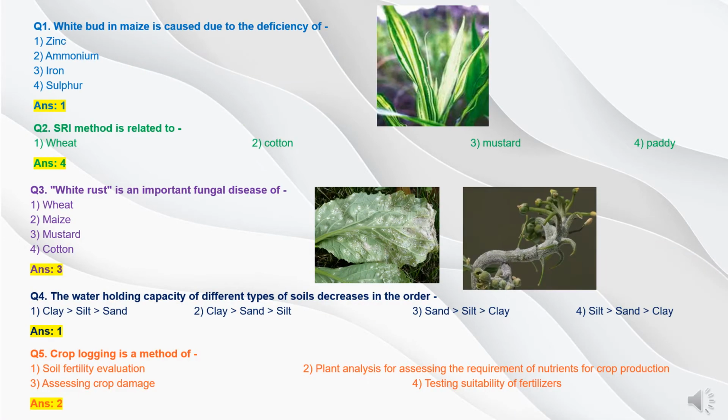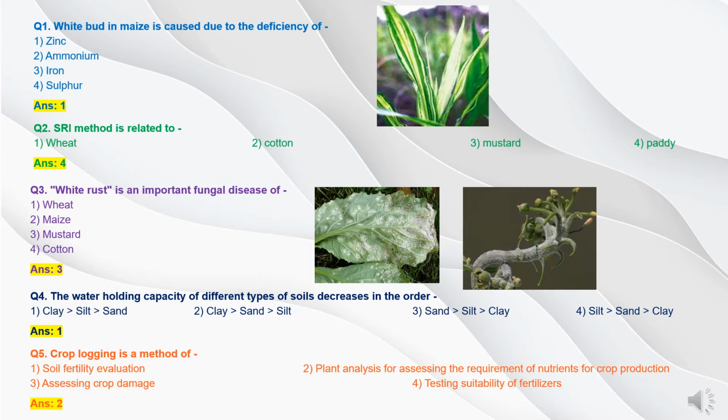Now question 1. White bud in maize is caused due to the deficiency of option 1 zinc, option 2 ammonium, option 3 iron, option 4 sulfur. First, to know about white bud in maize. White bud in maize is caused by zinc deficiency, where pale yellow chlorotic zones run parallel to the midrib at the base of leaves. The youngest developing leaves may be chlorotic yellow or white in color, which is called white bud of maize. So the answer will be option 1, zinc.